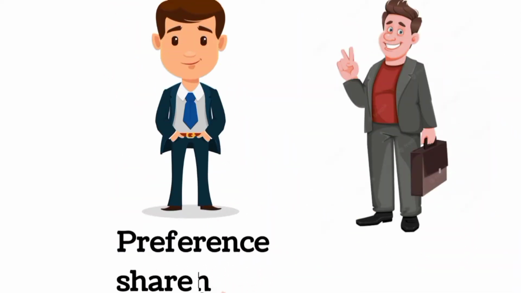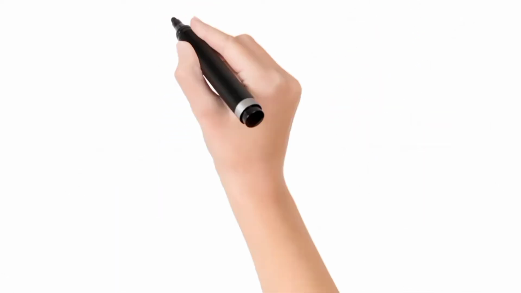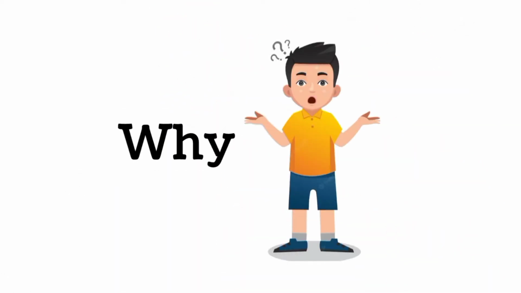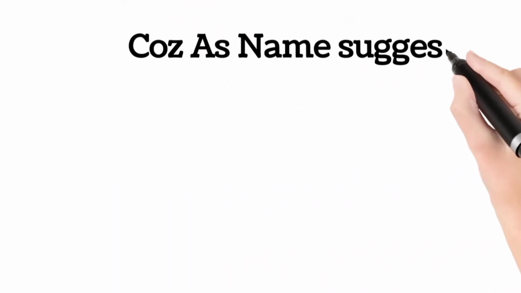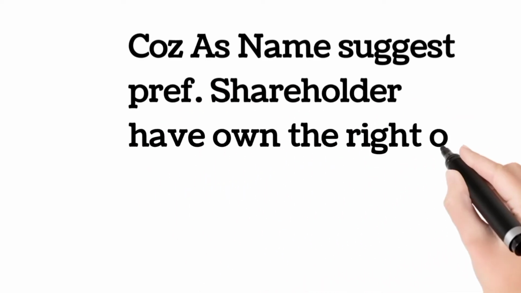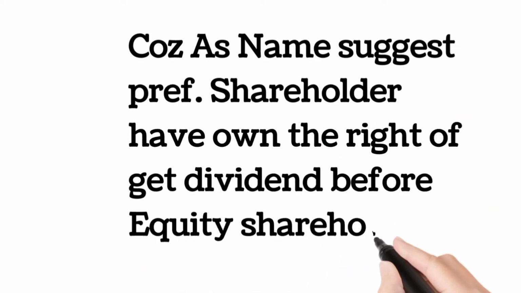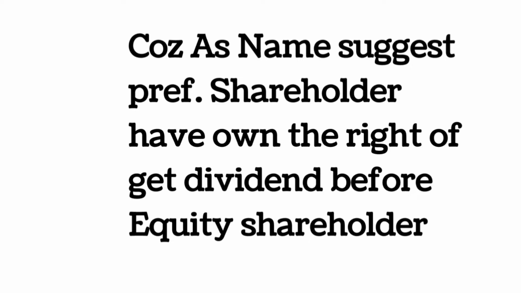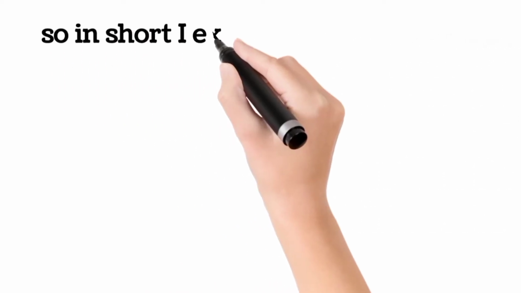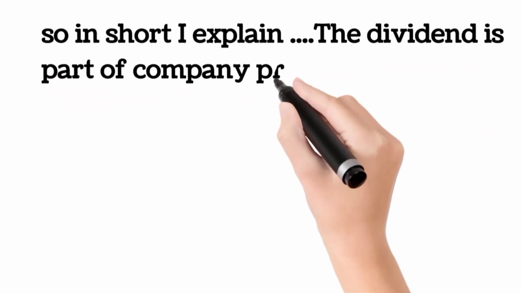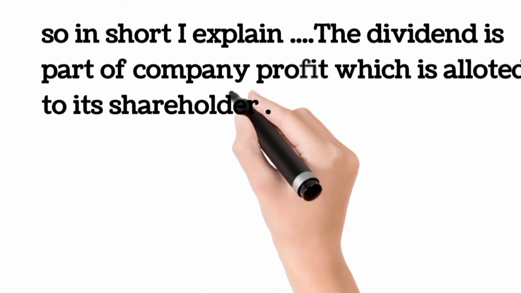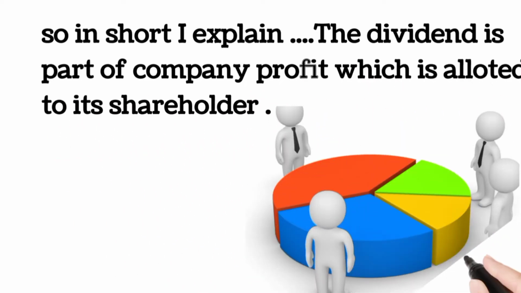Just imagine, the preference shareholder is like the younger brother. Why? Because, as its name suggests, preference shareholders have the right to get dividend before equity shareholders. Now some viewers may be thinking, what is dividend? In short, I can explain that dividend is part of the company's profit which is allotted to its shareholders. So this is our first difference.